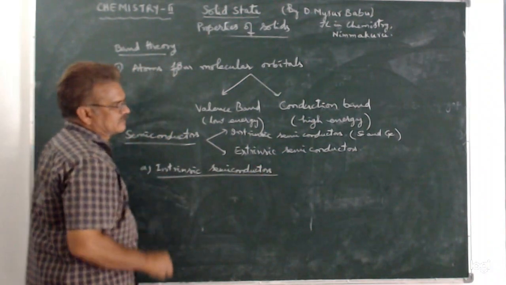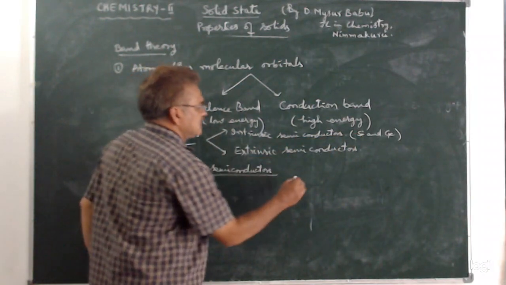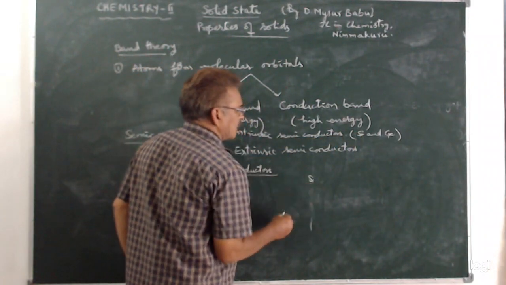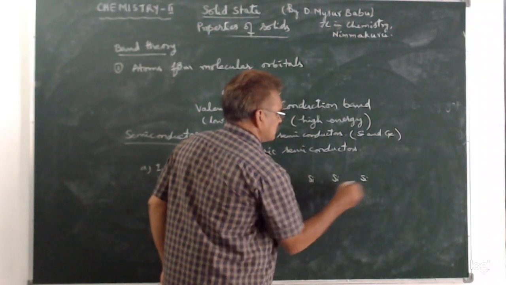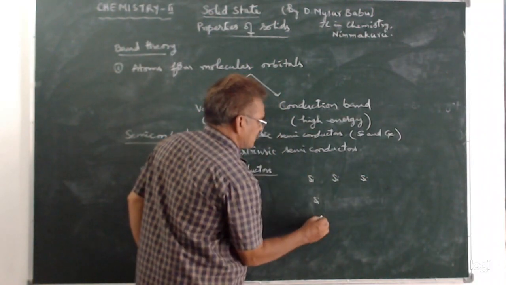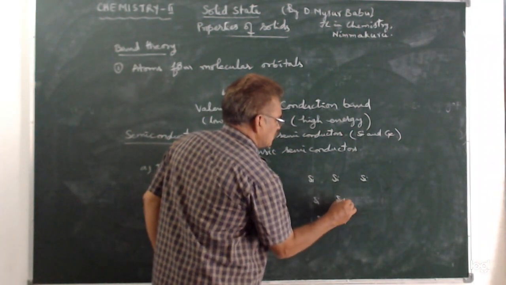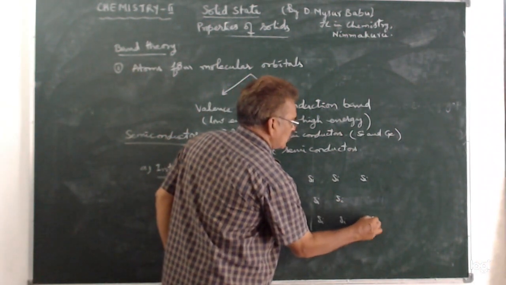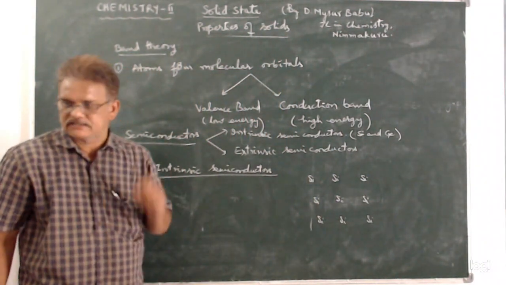So, what are the examples for intrinsic semiconductors? Silicon and germanium. Say this is one silicon atom, say this is another silicon atom, say this is another silicon. In this way, the atoms come close to each other in solids. So, in solids, the interatomic distance is very less.